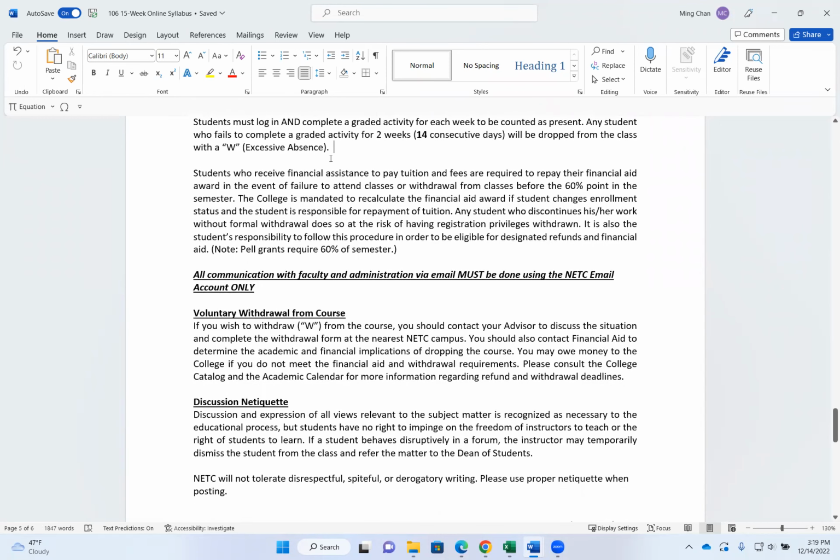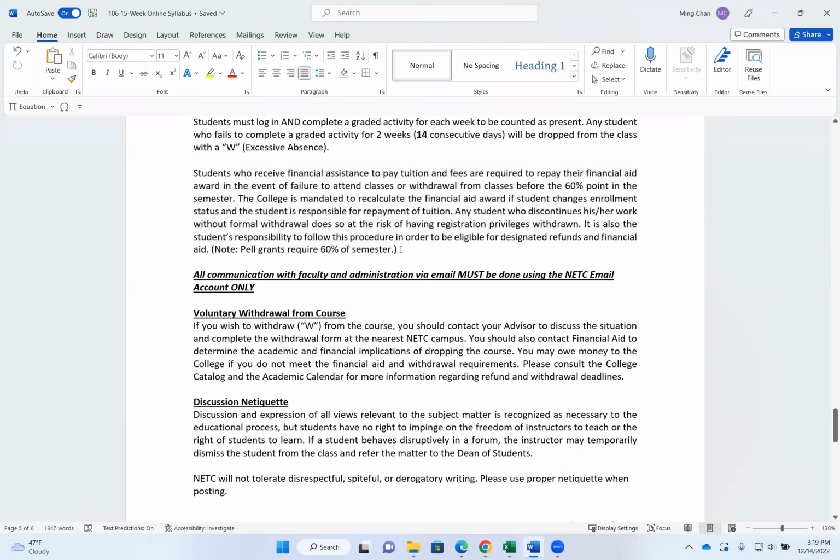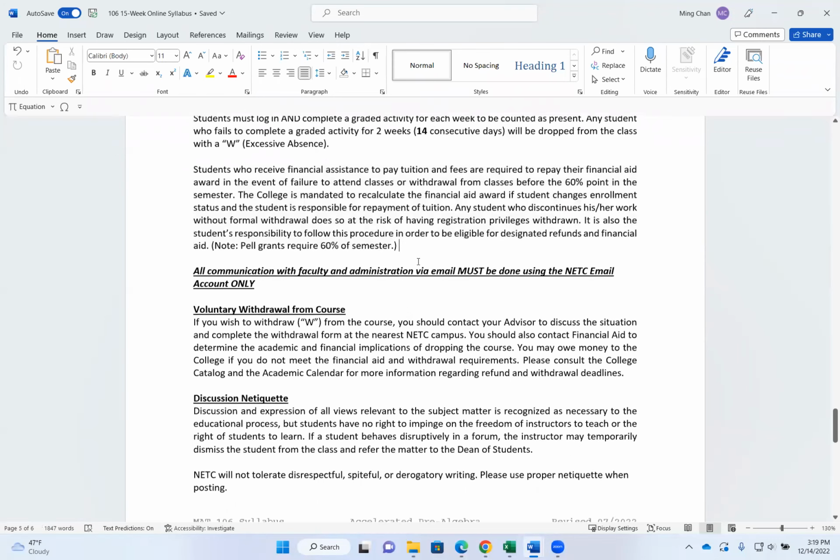All right, students who receive financial assistance to pay for tuition and fees are required to repay their financial aid award in the event of failure to attend classes or withdraw from the classes before the 60% point in the semester. So please read through this carefully. If you have questions about financial aid, please contact the financial aid office.